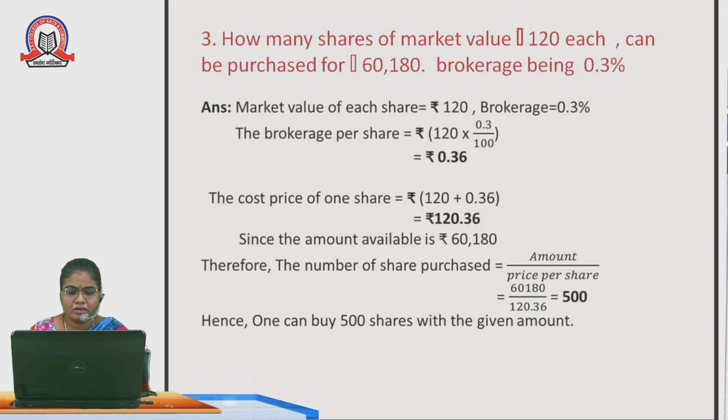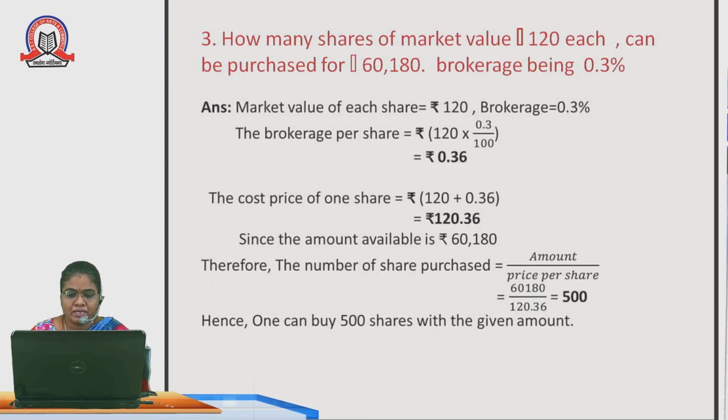The cost price of one share is 120 plus 0.36. Why have we added the brokerage? Because we are purchasing the share. So we have added the brokerage here. So 120 plus 0.36 equals rupees 120.36. Since the amount available is 60,180, the formula for calculating the number of shares purchased is total amount upon price per share. So we have calculated here that 120.36 is the price per share.